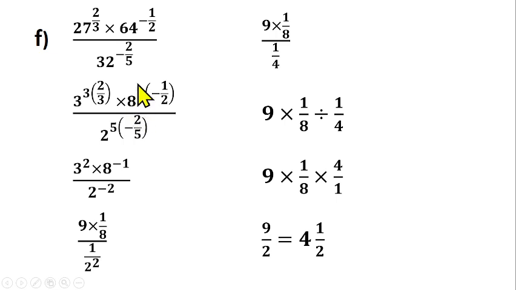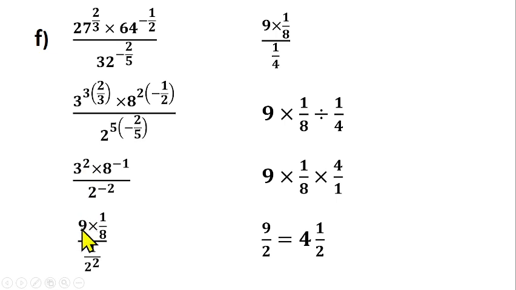So here we use 8 raised to power 2 into brackets, power minus 1 over 2. Also in the denominator, you can change 32 to index form as well. So that gives us 2 raised to power 5 into brackets, with the power here minus 2 over 5. Then according to the law, you know that this power will multiply this power. This power also will multiply this power, and this one multiplies this power as well. So 3 will cancel 3, 2 will cancel 2, 5 will cancel 5. So you are left with 3 raised to power 2 on top. Then you are having 8 raised to power minus 1 left, and 2 raised to power minus 2 left.